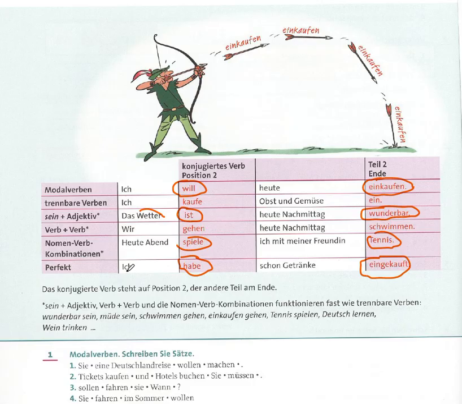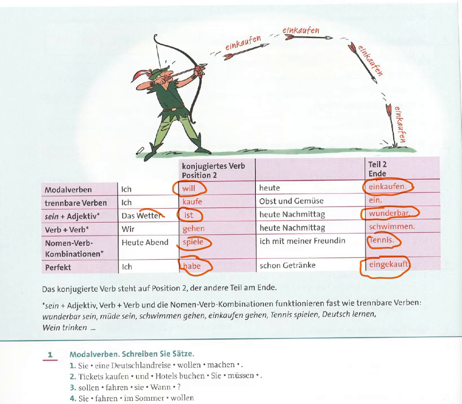For example, Ich habe schon Getränke eingekauft. I have already bought drinks. So this is the structure of the perfect tense. We use subject, sein or haben in the second position, and the past participle at the end of the sentence. So the structure is very simple and easy. For example: subject, auxiliary verb haben or sein, plus past participle at the end of the sentence.